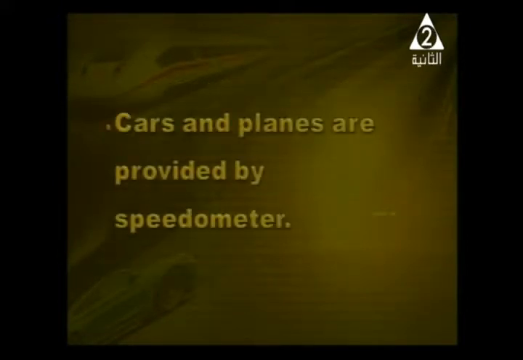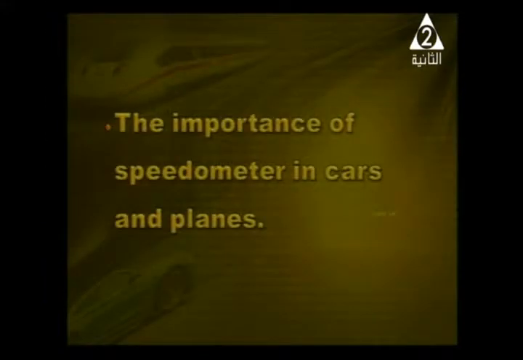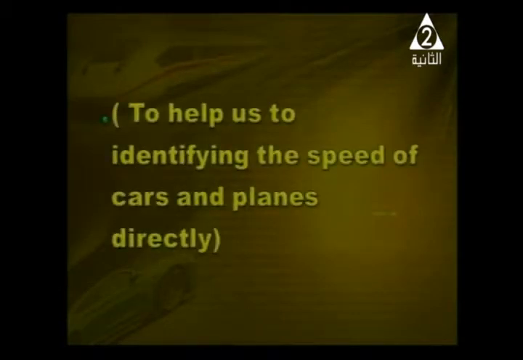Catch this question, Hazim: cars and planes are provided with a speedometer. What is your answer for this case? Because the speedometer is used to identify the speed of cars and planes. It's good to say that. Speedometer, we said it many times. It helps us to identify the speed of the car and the plane directly.